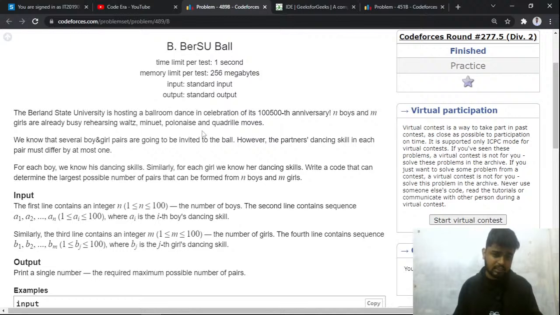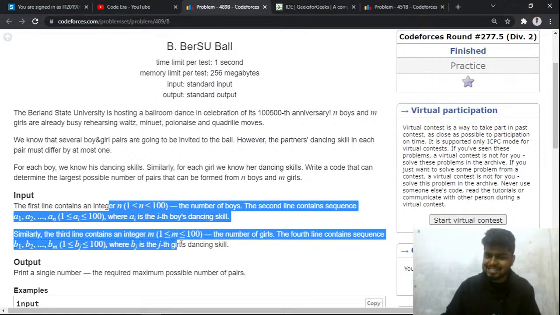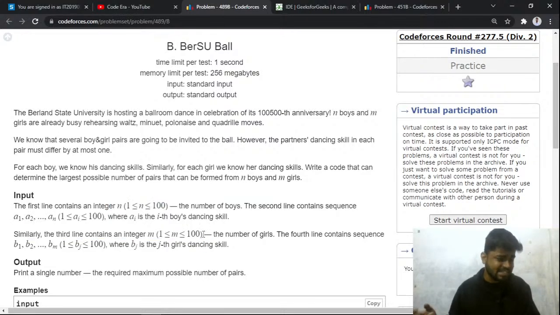Now another thing you need to notice in this problem is the difference between two partners. Brute force gives n square. Yeah, that is correct. So this person is suggesting that we should apply a brute force for this problem, right? Why should we apply brute force? The reason is very simple, because notice that n is between 1 to 100 and m is also between 1 to 100, right? So for this problem we can easily apply a brute force, that is an n square solution.